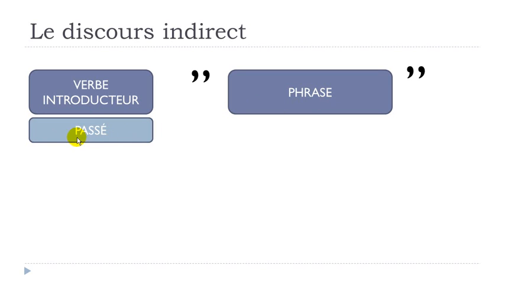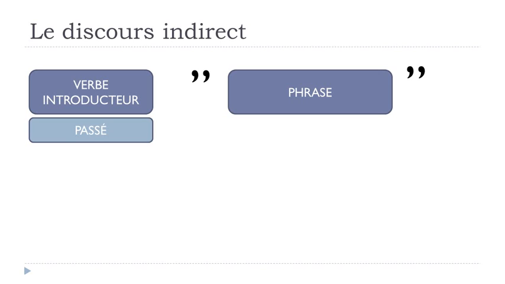And when I write past, basically it could be imparfait, passé composé, passé simple, all the past tenses that we saw so far. Well, if this first verb is in the past, then the rest of the structure will have to be modified if you want to put that into discours indirect. And that's what we'll see in this video.